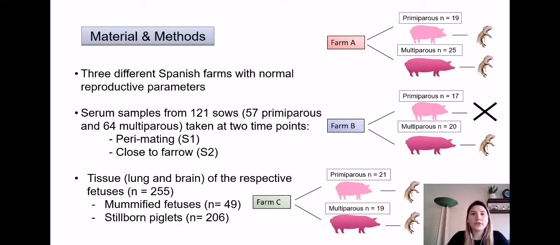For that, PCV3 was investigated in 3 Spanish healthy farms: A, B, and C. Serum samples from 121 sows, being 57 primiparous and 64 multiparous, were taken at 2 time points: first at perimating, second close to farrowing. A total of 255 fetuses from the analyzed sows were also collected at farrowing time. Lung and brain were collected from 49 mummified fetuses and 206 stillborn piglets.